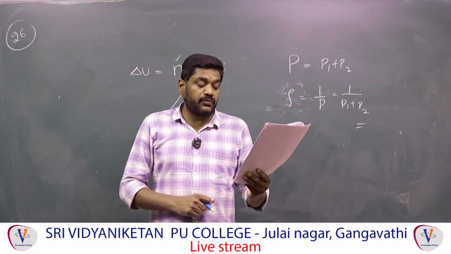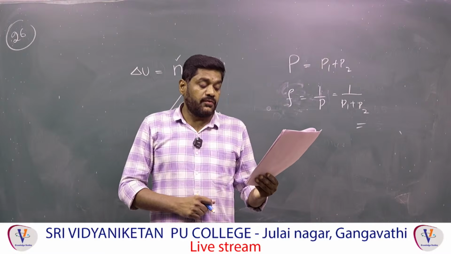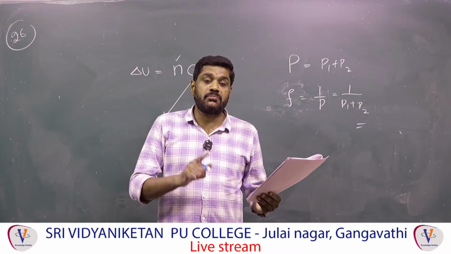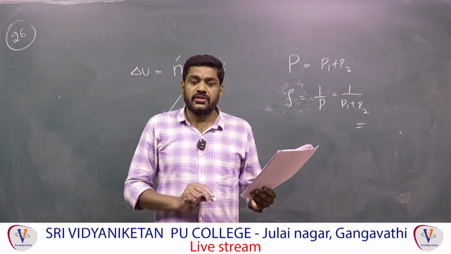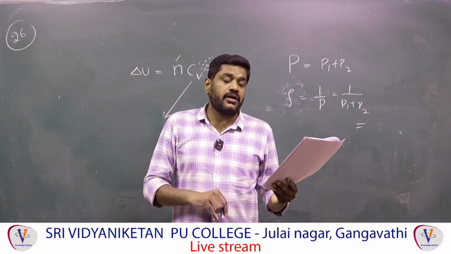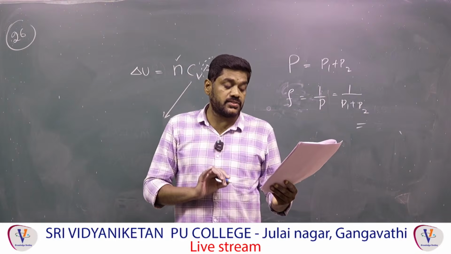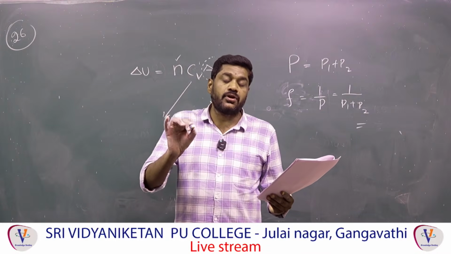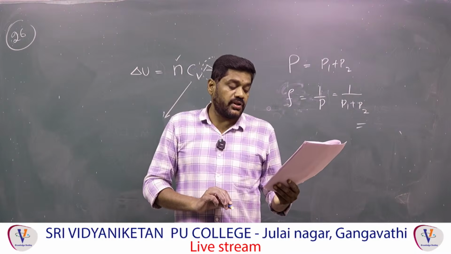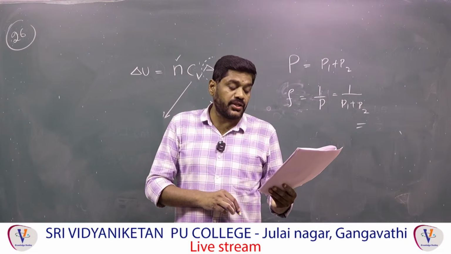Next, 29th: which of the following statements is correct for a PN junction under forward bias? The forward current flowing in the circuit is of the order of microampere? No, it is milliampere. In a PN junction diode the forward current is of the order of milli, not micro; that is the reverse bias current. The PN junction in forward bias has less resistance, and reverse bias provides high resistance. The third one: after the threshold voltage, the forward current increases significantly.